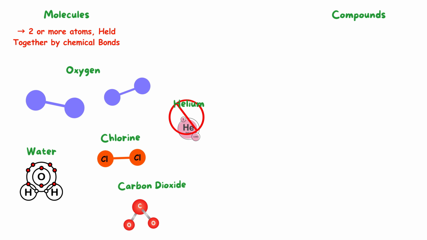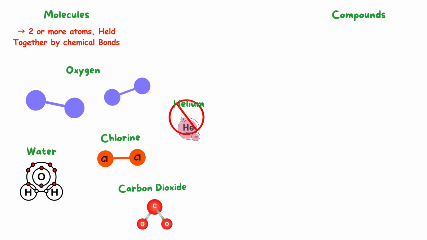A molecule is defined as a group of two or more atoms that are chemically bonded together through strong forces, known as chemical bonds. For instance, the oxygen gas that is present in the air we breathe exists in the form of pairs of oxygen atoms that are bonded together. Each of these pairs is considered one molecule of oxygen. It is worth noting that even though these oxygen molecules contain only one type of element, which is oxygen, they still count as molecules because they have more than one atom.